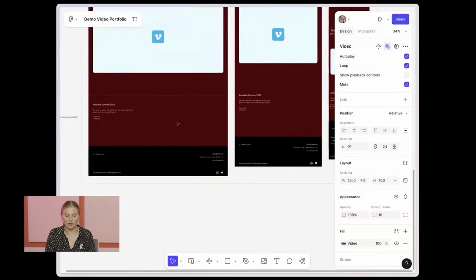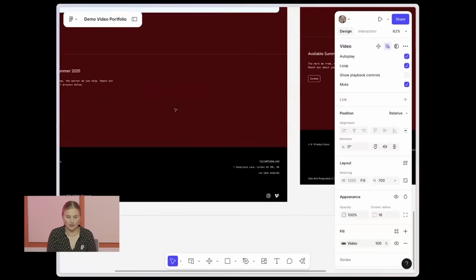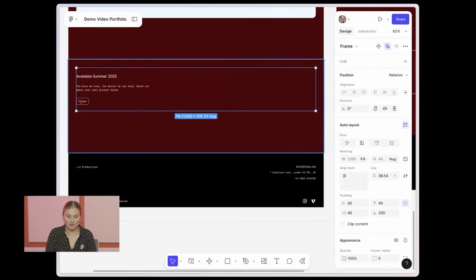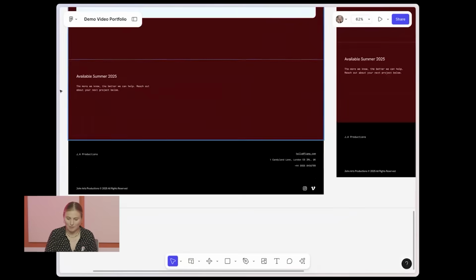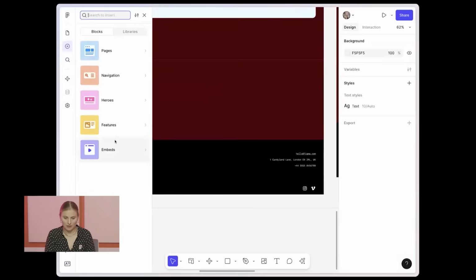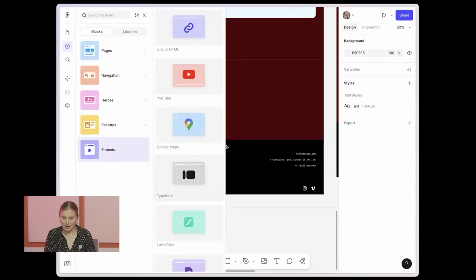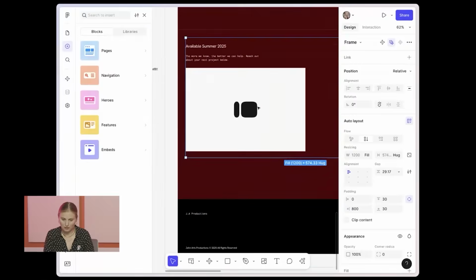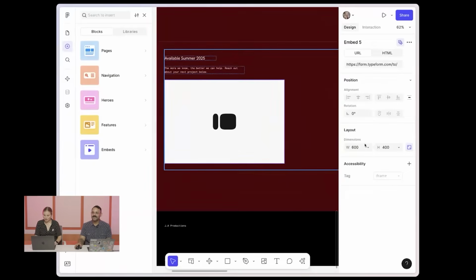But one other thing I want to change is that down here, you'll see that we have this contact section. Someone interested in contacting me might miss this small button, but not to fear. With our new embed updates, I can actually go ahead and delete that button now. And I'm going to come into our left rail and the insert menu. I'll drag out a new Typeform embed. So I'm just going to get that in here.